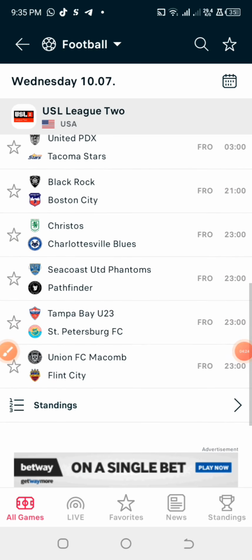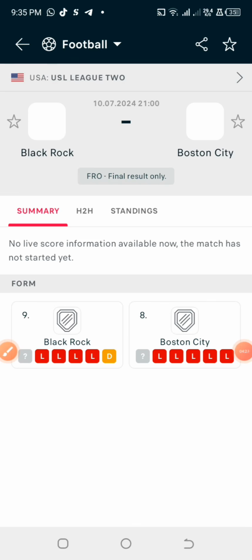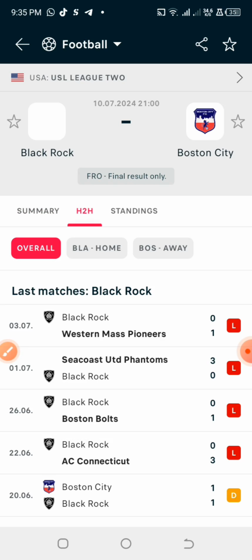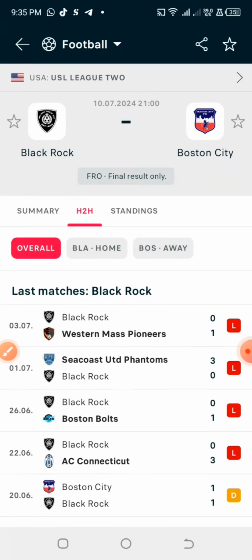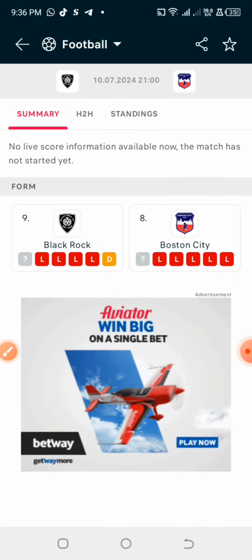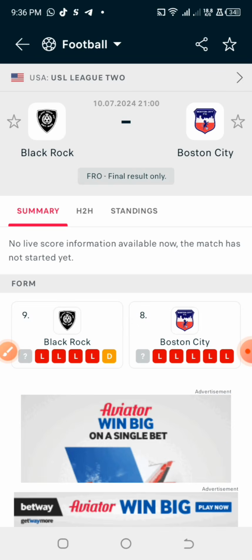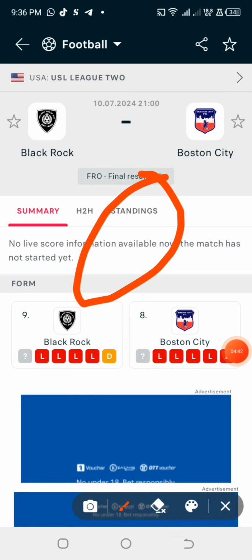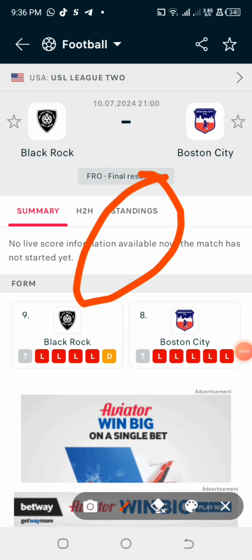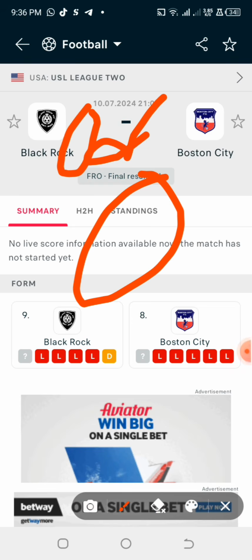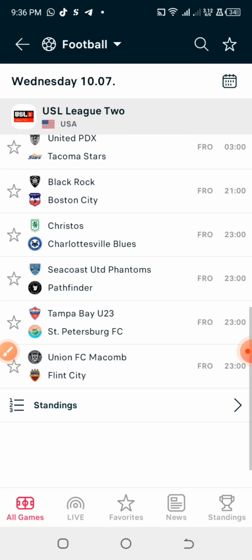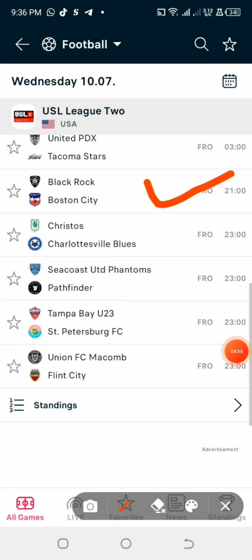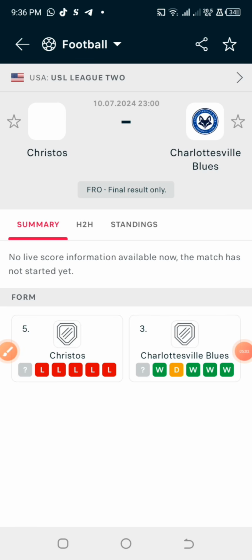Maybe Black Rock. Perfect. You can see that in the last 5 games of these two teams, the home team only won 1 game. But the only thing that can affect the prediction is that the bookmakers are not providing the odd for the market. If the odds for both home and away are around 2 odd, definitely we are predicting the game as a straight draw. But unfortunately, the odds are missing, so we are going to skip it and check other matches to see if we can find the features and factors that we are considering.